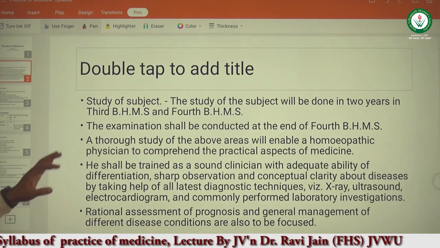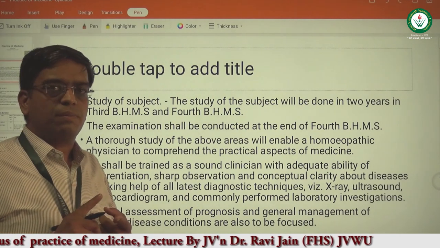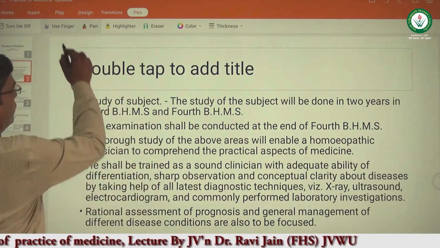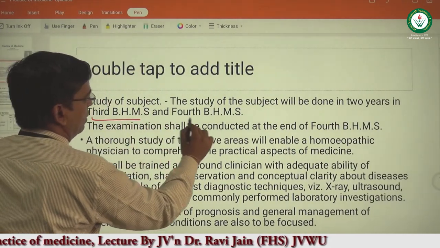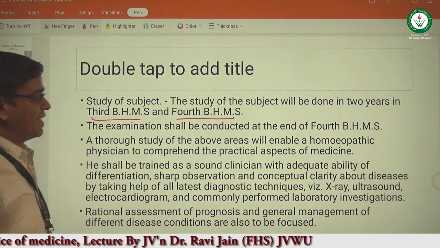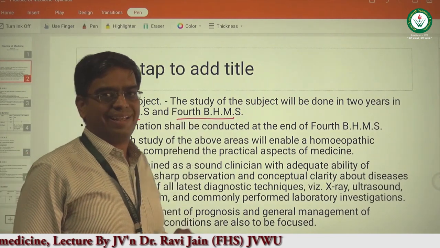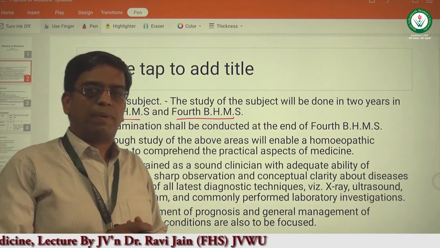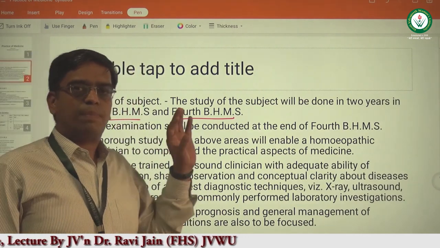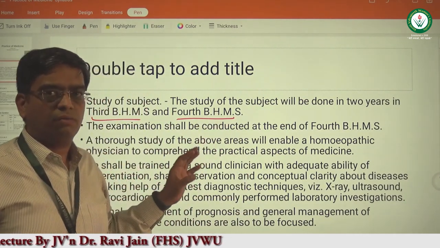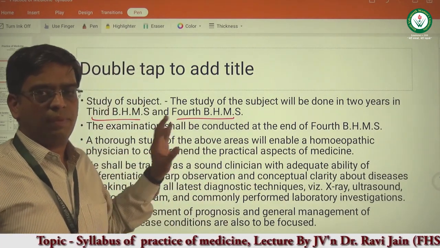Practice of medicine is a subject which is taught over 2 years in BHMS, in 3rd year and 4th year. But the exam occurs in BHMS 4th year, after the completion of 4th year. There are 2 papers of practice of medicine. The course covered in BHMS 3rd year will be asked in paper 1, and the course covered in BHMS 4th year will be asked in paper 2.